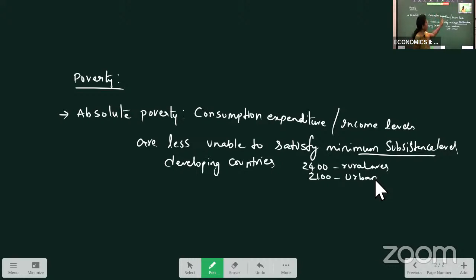If their income levels are less than this minimum subsistence level, then they are absolutely poor people. Okay, 2,400 calories, and 2,100 calories for urban areas. So this is how we calculate absolute poverty, and it is related to developing economies.